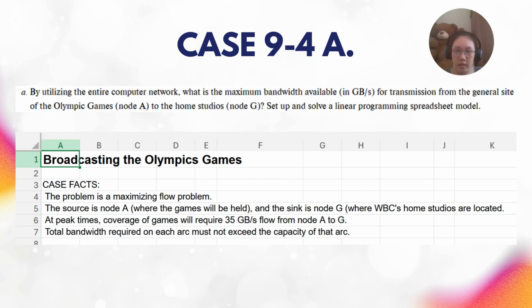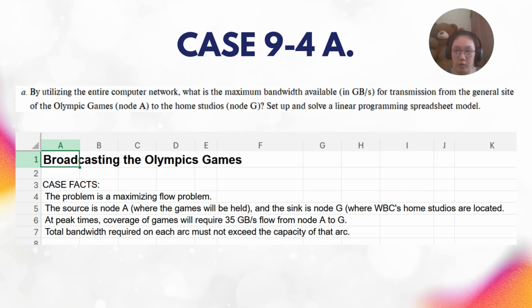For case 9-4, letter A, by utilizing the entire computer network, what is the maximum bandwidth available in gigabytes for transmission from the general site of the Olympic Games, node A, to the home studios, node G? Set up and solve a linear programming spreadsheet model.